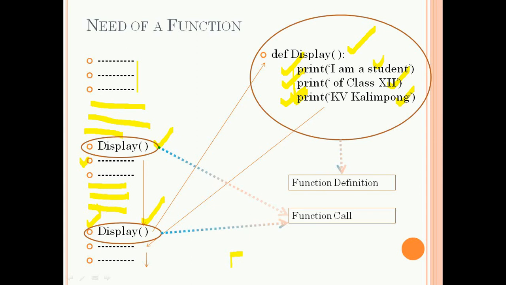We need to write these statements 50 times, and there are 3 print statements, so total 150 statements. Now if we are using the display function, that means we have to call this display function 50 times, so there will be total 50 statements.